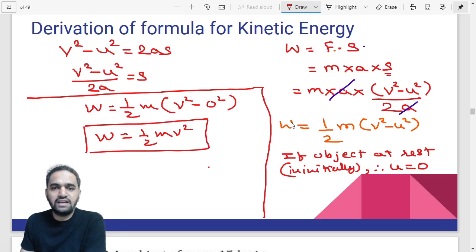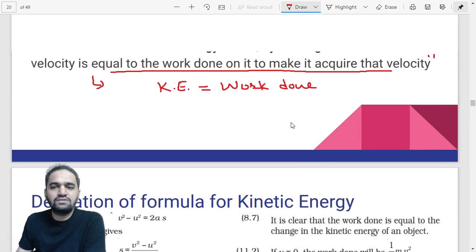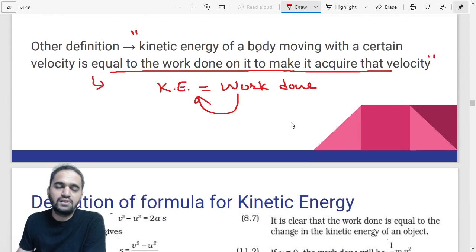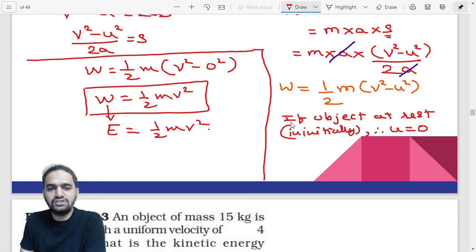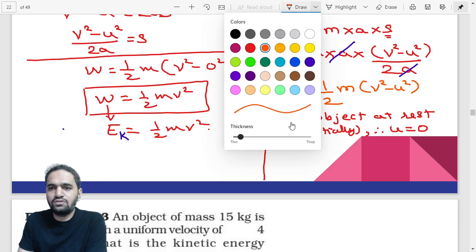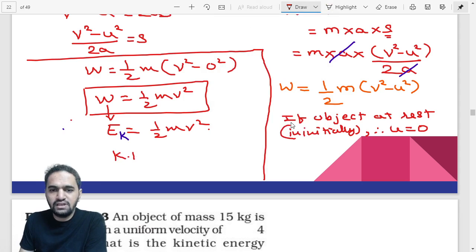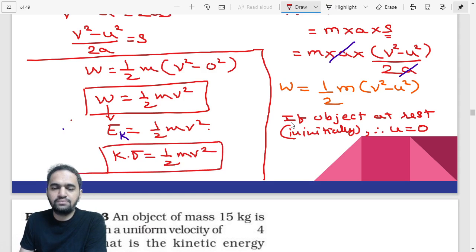But just before some time we have seen that kinetic energy is equal to work done, right? In the same way, you can write that W is nothing but energy. Energy is equal to half m v square, and as this energy belongs to kinetic energy, you can put a K there, just to represent that this energy belongs to kinetic energy. Or otherwise, you can write this formula as KE is equal to half m v square. That is also you can put it.